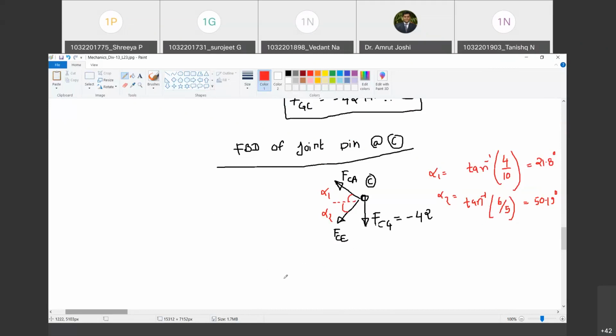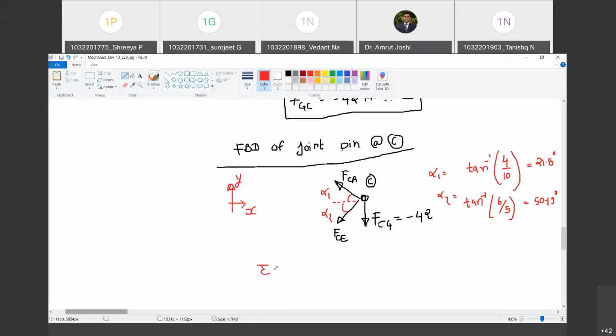So what should I do first? Which equation should I apply first? Now it is not going to matter. Whichever equation I apply, I am going to have two unknowns, FCA and FCE, because both have components in X and Y. Happy? Yes, sir. So let us write down the first equation. I will call this X and this Y, with the sign convention for a single force.